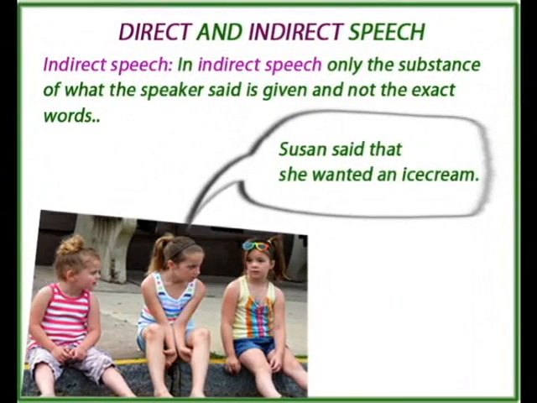Indirect speech. In indirect speech, only the substance of what the speaker said is given and not the exact words. In the previous example, it's given that Susan said, "I want an ice cream." Now let us see this example. In indirect speech, Susan said that she wanted an ice cream.